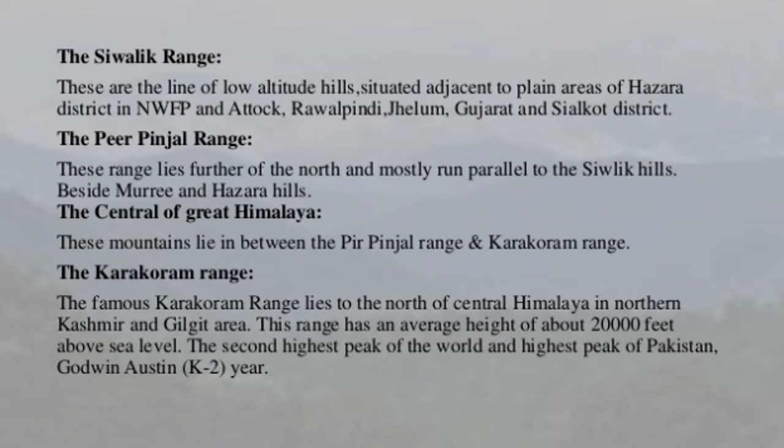The famous Karakoram range lies to the north of the Central Himalaya in northern Kashmir and the Gilgit area. This range has an average height of 20,000 feet above sea level. The second highest peak of the world and the highest peak of Pakistan, K2, is in this range, okay? You must have heard about it. It is the second largest mountain in the world.